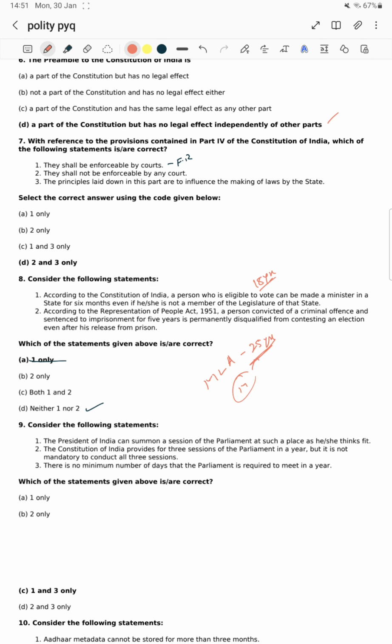According to the RPA, Representation of the People Act 1951, a person convicted of a criminal offence and sentenced to imprisonment for 5 years is permanently disqualified from contesting an election even after his release. Permanently disqualified? No, it is 6 years after the release date.